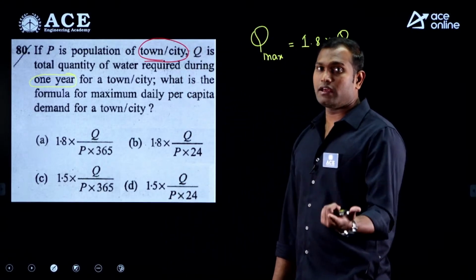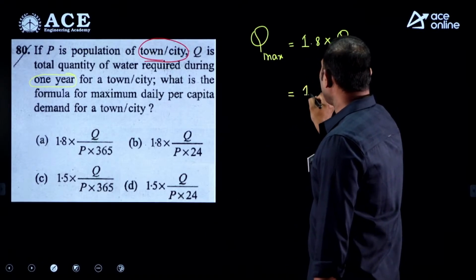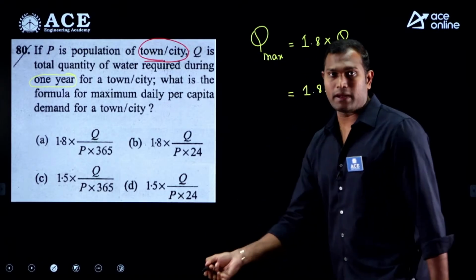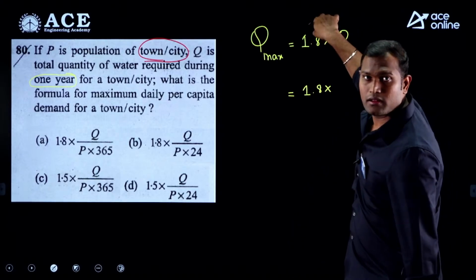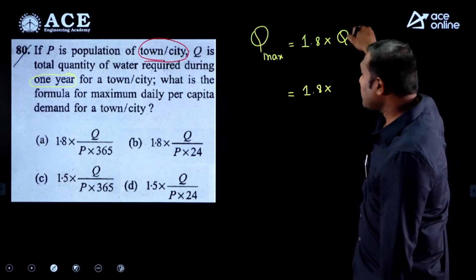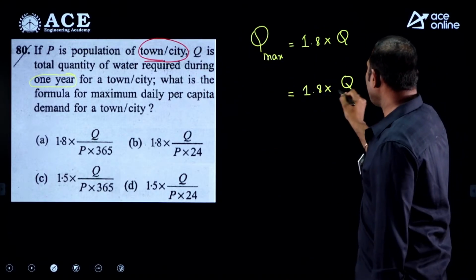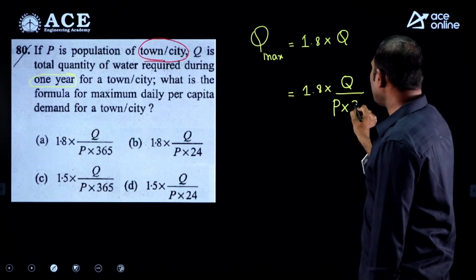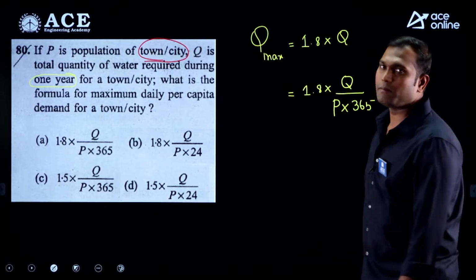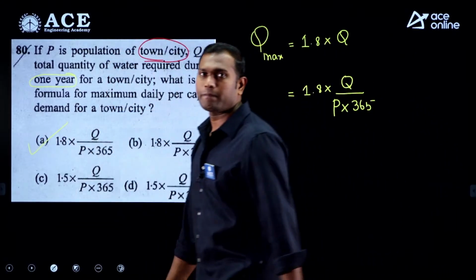So the average daily demand comes as 1.8 into the per capita demand I want. This is for the total, and for one person it is divided by the population, and since it is for a day but given for the year, divided by 365. So the correct answer is option A.